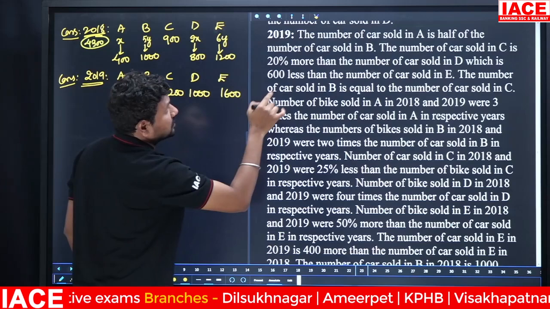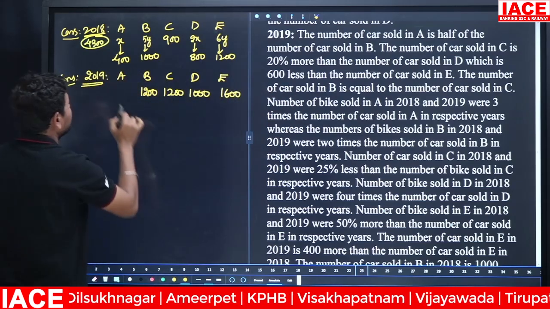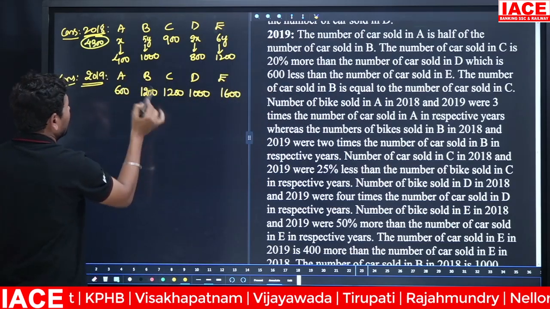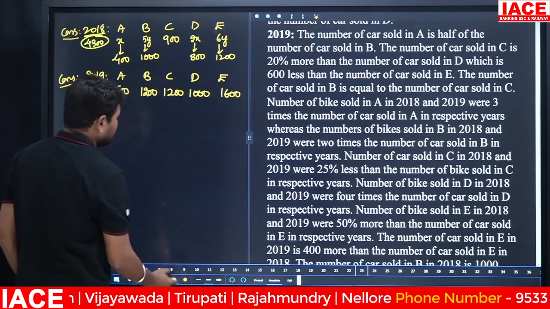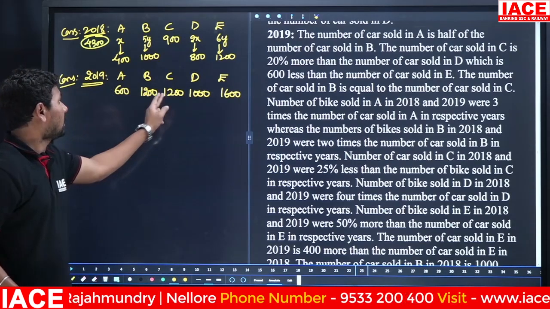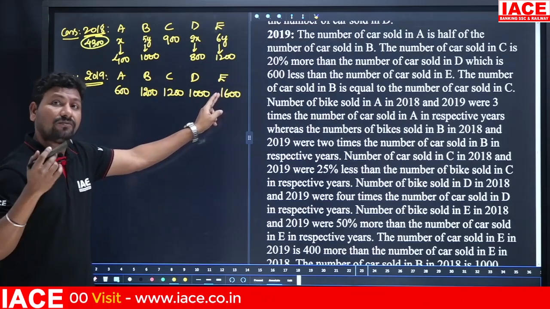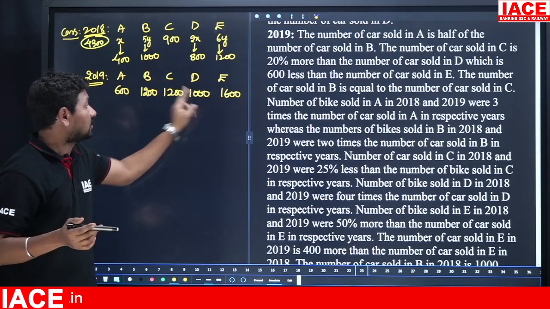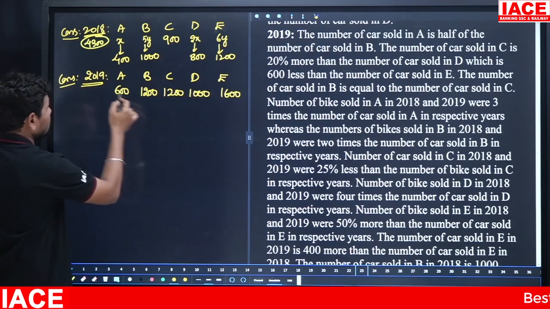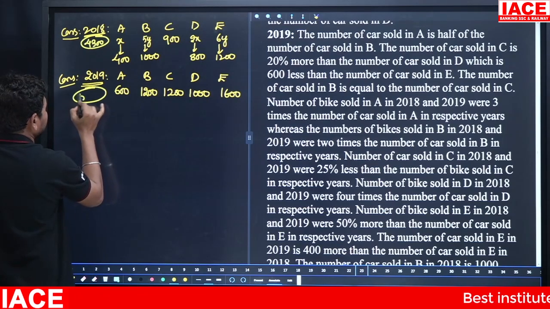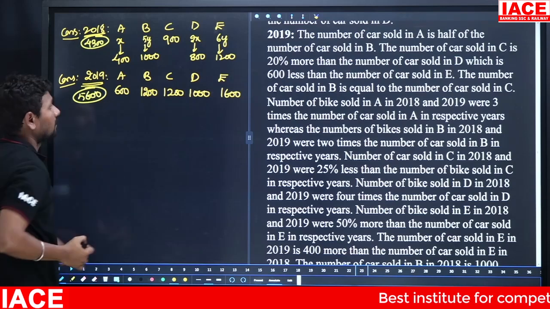And the number of cars sold in A is half of the number of cars sold in B. Here, 600. Now, in total, how many cars are sold? Look at 1200 plus 1200, 2400. 2400 plus 1600, 4000. 4000 plus 1000, 5000. 5000 plus 600, 5600. Okay.